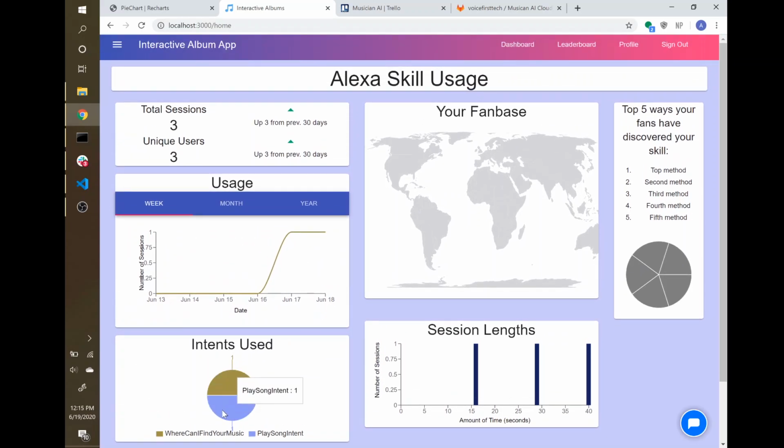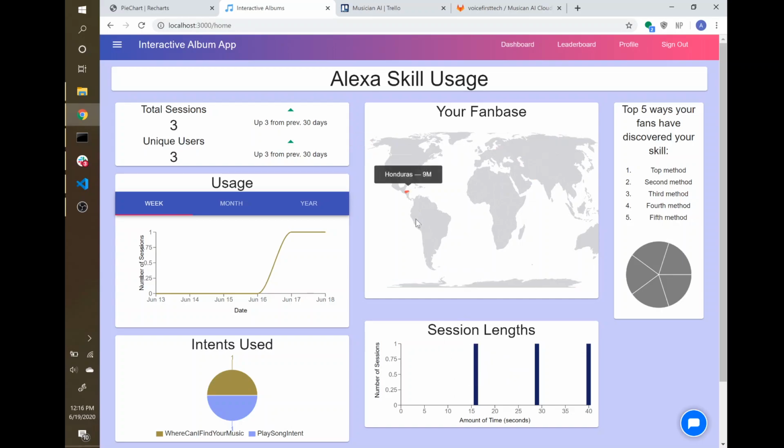Number of which intents were used. So here its eye has only had one intent of where can I find your music and one intent of play a song. This is a plot of how long sessions are. So he's had 3 sessions since our new data collection has been released for its eye. And this is the histogram of them.